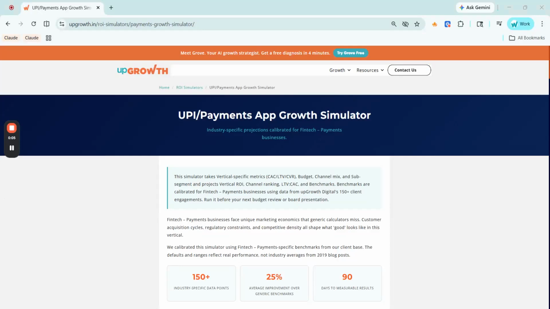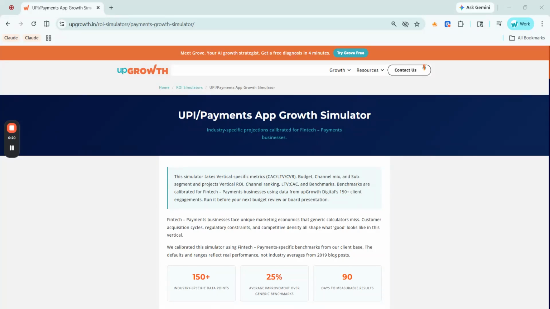Our payments app has 50,000 monthly users, spends 5 lakhs a month on partnership, and acquires new users at just rupees 18 each. That sounds great until you see the MAU is actually declining month on month. The simulator shows you exactly why and what to fix first.